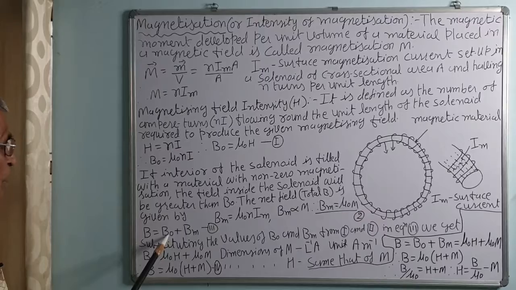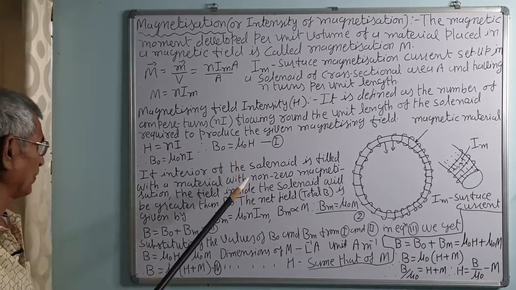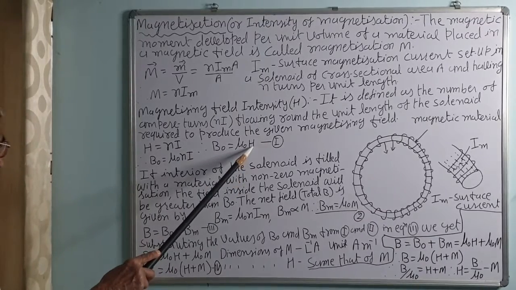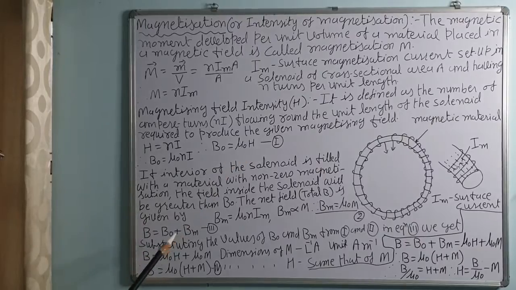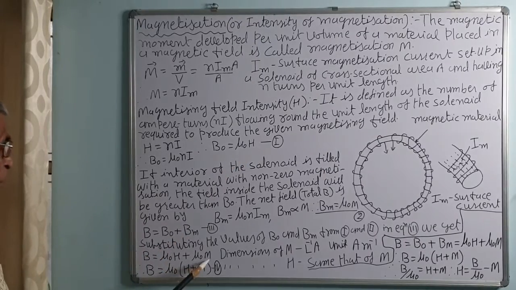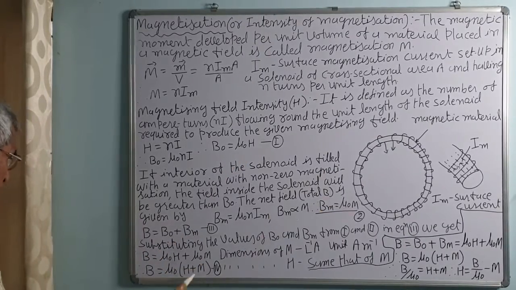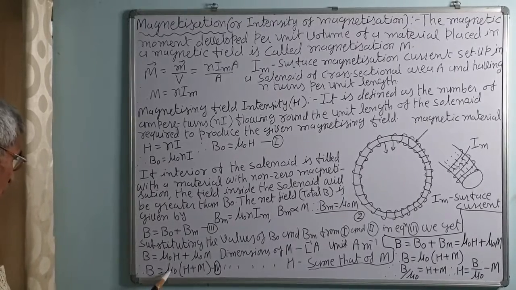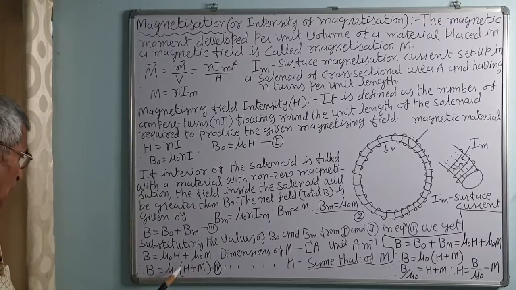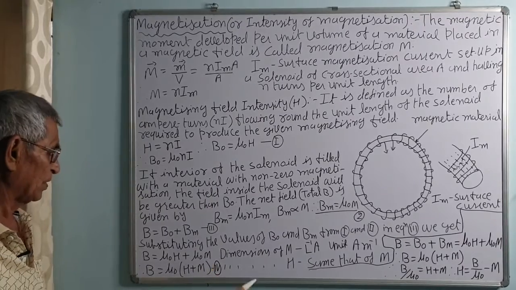B is equal to mu 0 H, where H is the intensity of the magnetizing field, plus mu 0 M, that is Bm. Therefore, B, the total field in the solenoid, is equal to mu 0 into bracket H plus M.